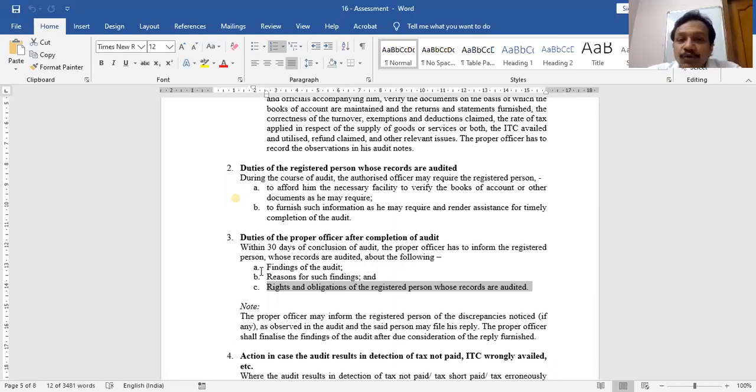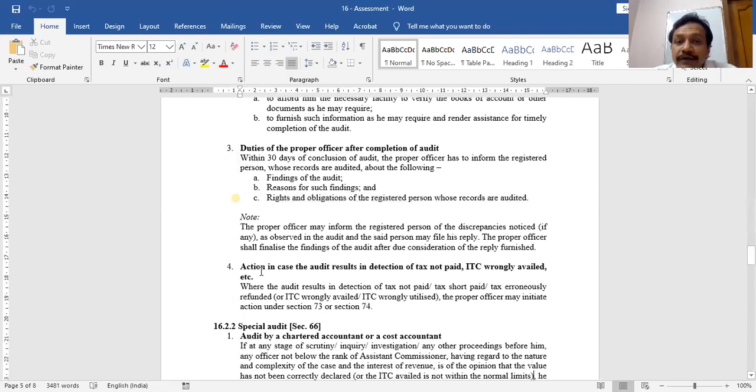The moment you complete the audit, within 30 days, inform the registered person whose audit you have done about what you have found in those audits, what are the reasons of your findings, and what are the rights and obligations of this taxable person now. These are the duties of the department.